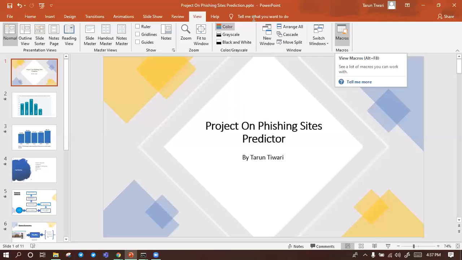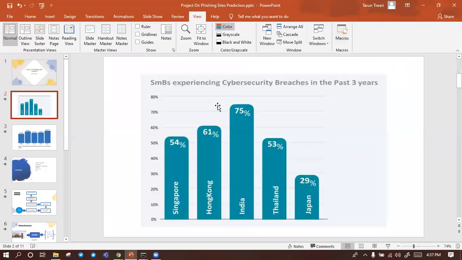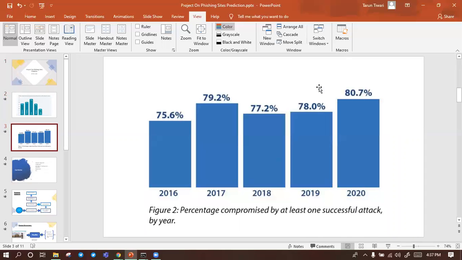Let me show you first the frequency of crimes that happen in India. In India, 75% of crimes are cyber crimes, and in the 4 to 5 years since 2020, the percentage of attacks succeeding is 80.7%. So in this, let me show you my first project.